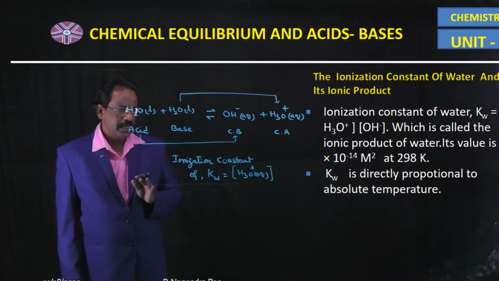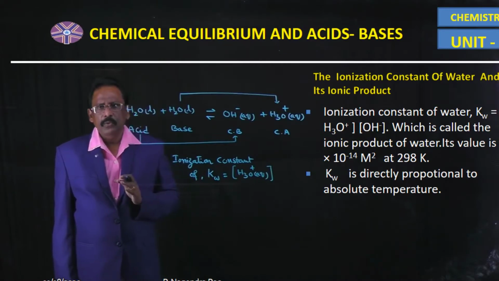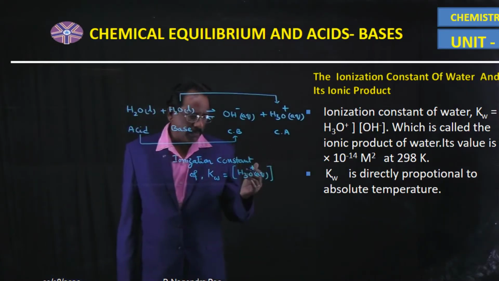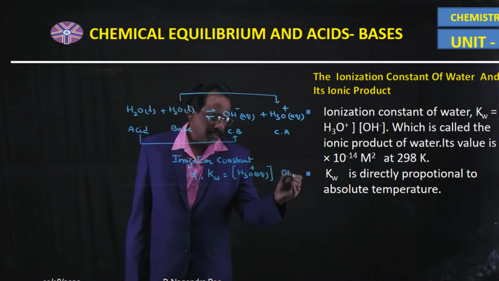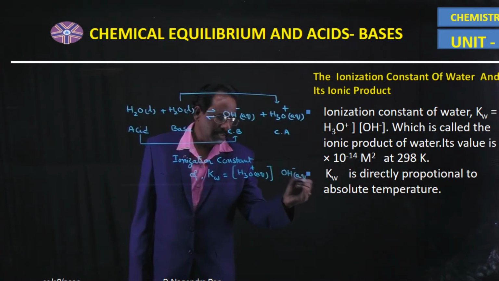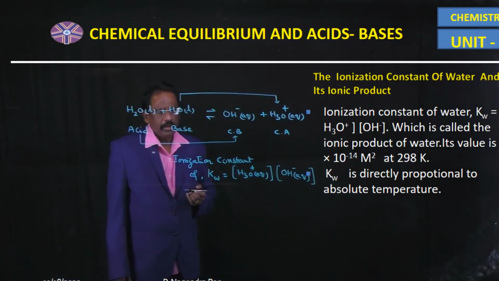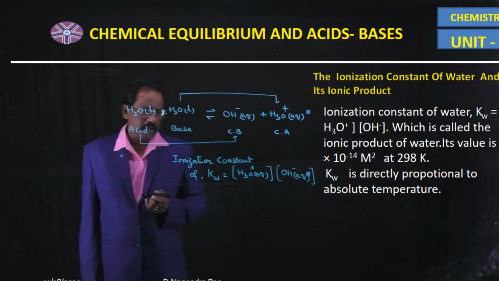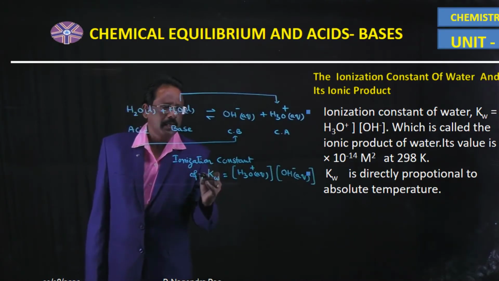That's why, according to the law of chemical equilibrium, Kw is equal to the product of the active mass of hydronium ion in aqueous medium and OH minus ion in aqueous medium. So this is the meaning of the ionization constant of water.